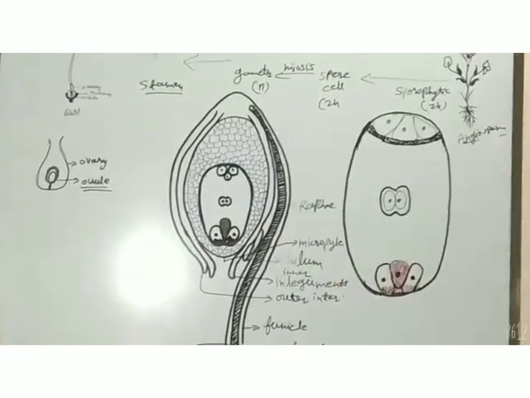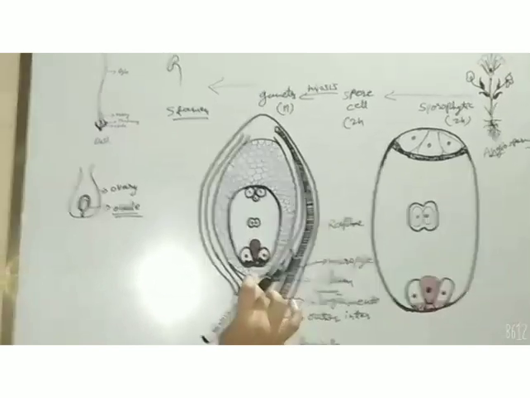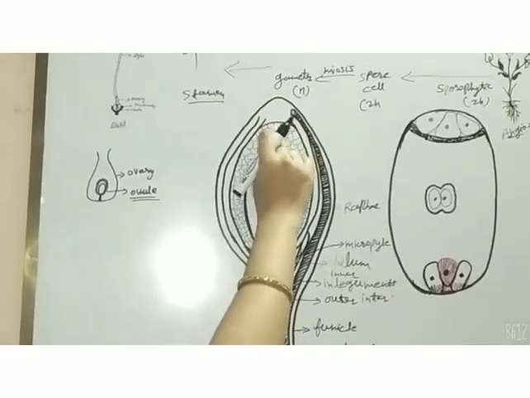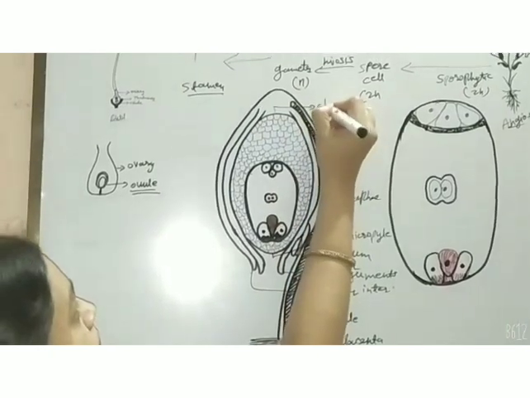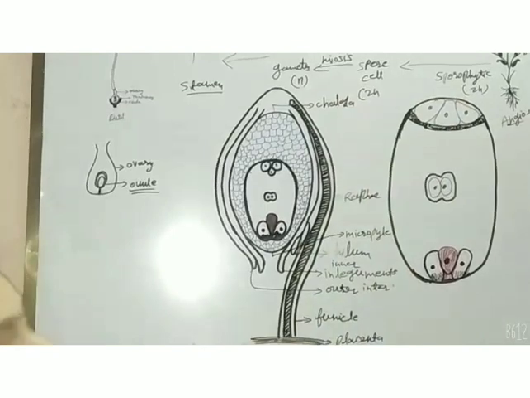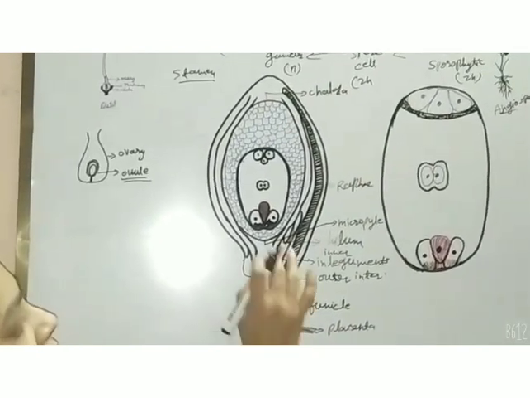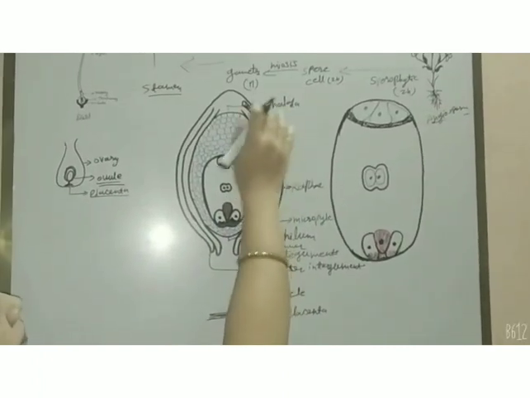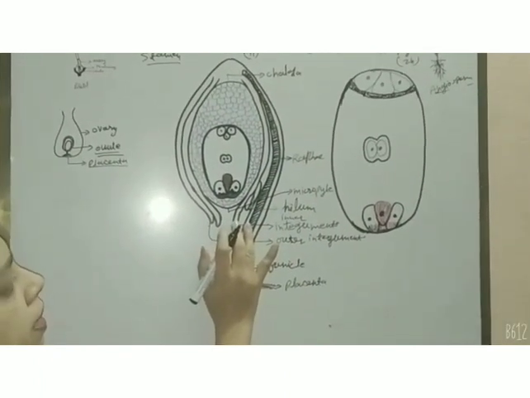Micropyle is there. The point just opposite the micropyle is called the chalaza. So two more ends or poles are there in the ovule, that is the chalaza and micropyle. These are the two important poles in an ovule.